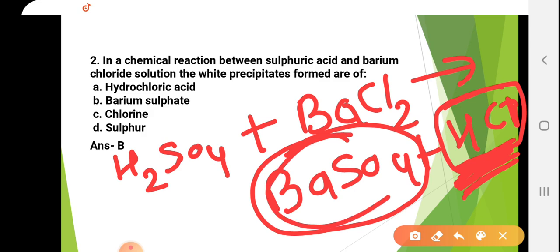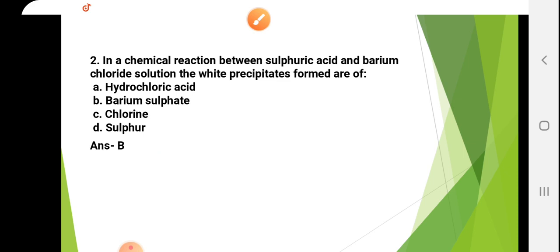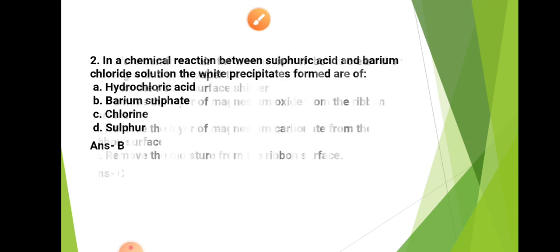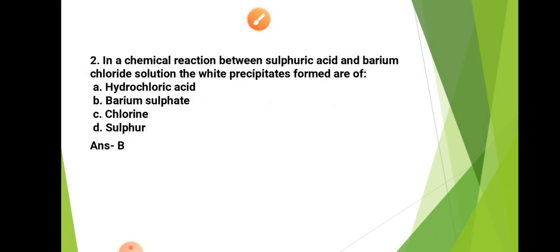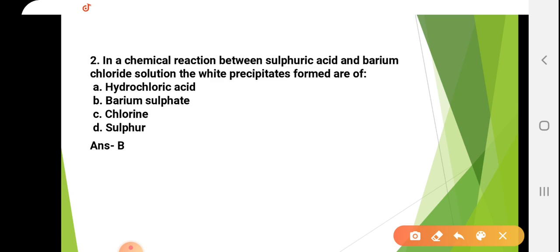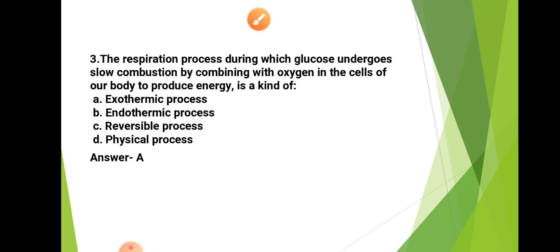So the white precipitate is BaSO4, and the right answer is barium sulfate.